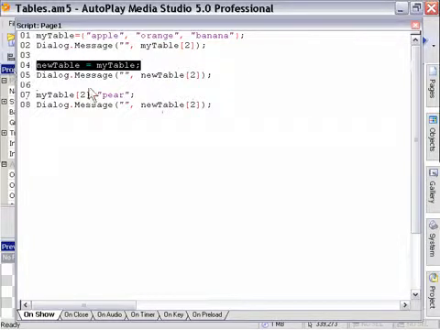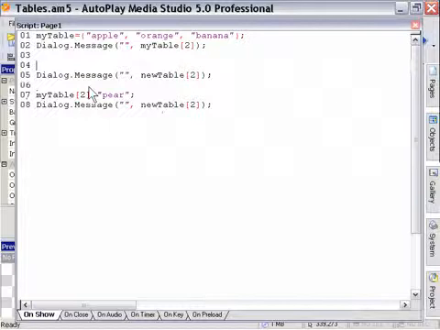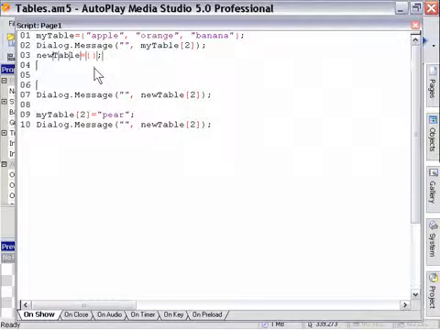I'm going to remove this line of code, and we're going to go up here and create new table as an empty table by saying new table equals curly braces, semicolon. Now what we need to do is use our special for statement to walk through our original table and create a copy of it. So we'll say for index comma value in my table do.